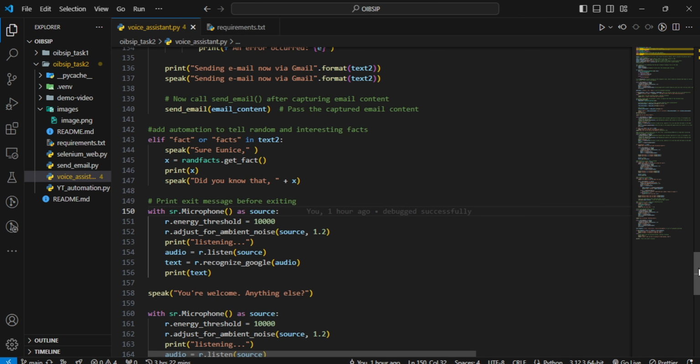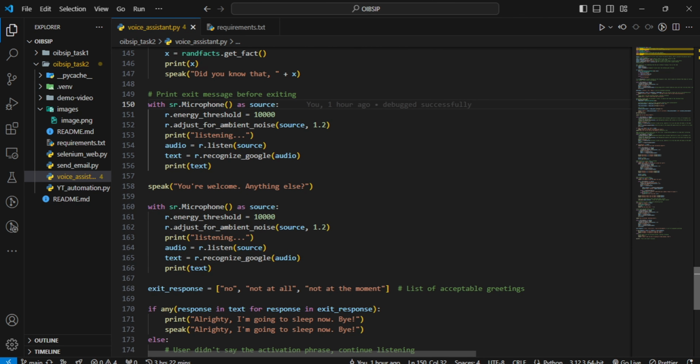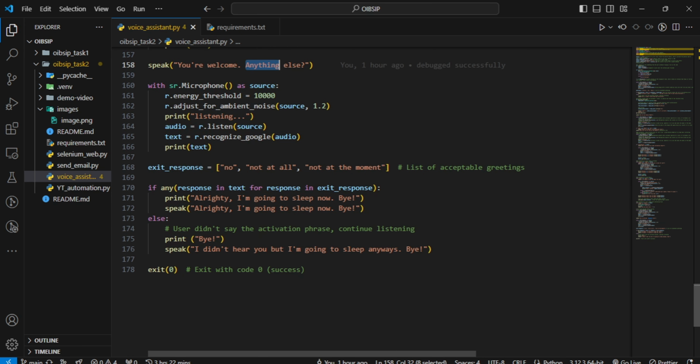And then after all of these functions are done, it's going to exit, and before it exits, it's going to ask you if there is anything else. Also, there is a list of acceptable exit responses that you can say. Let me quickly edit that. You can say it, and then it's going to tell you, "Already, I'm going to sleep," and it will exit.